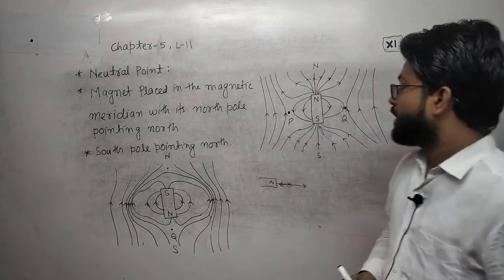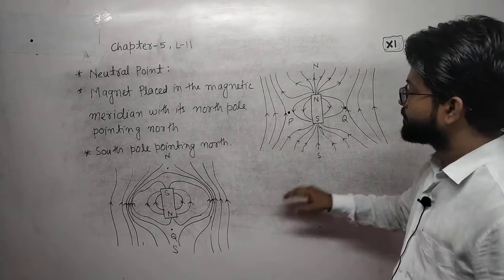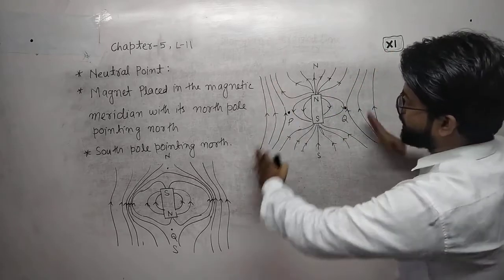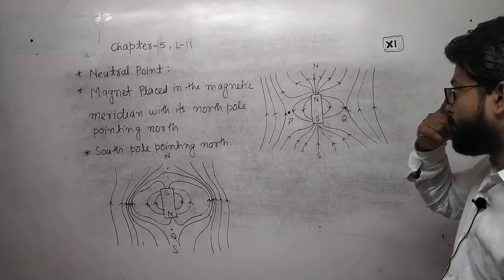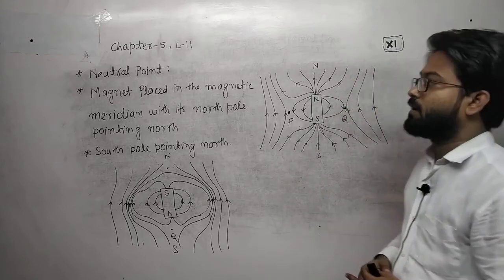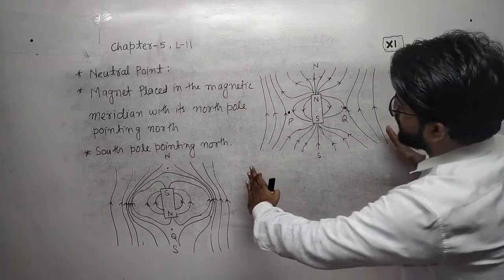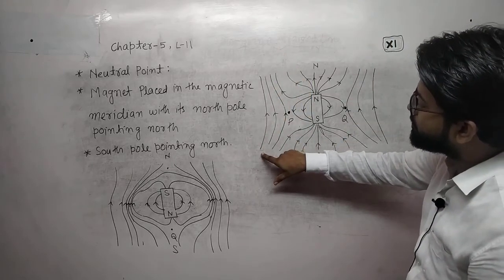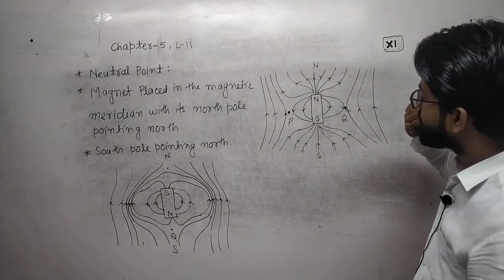Here we have taken a bar magnet and an external magnetic field. This external magnetic field is due to the Earth's magnetic field; it may also be due to another bar magnet or any other source. The Earth's magnetic field goes from this point to this point.